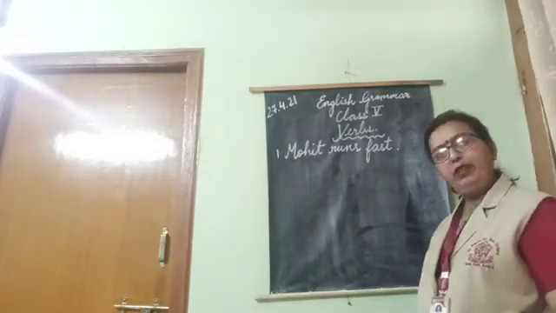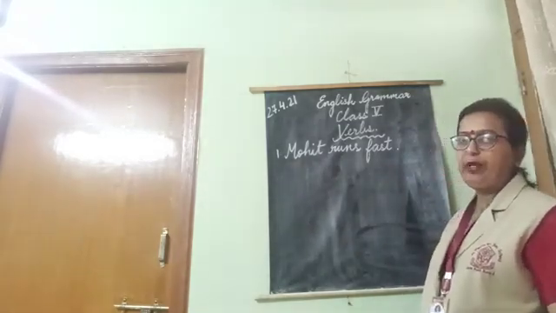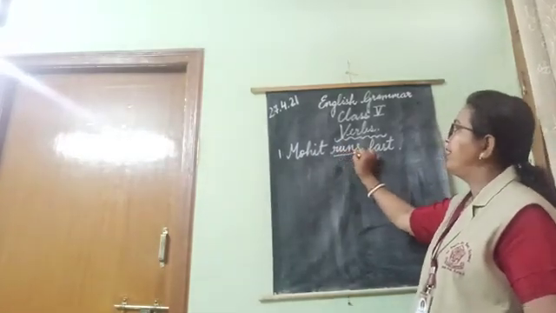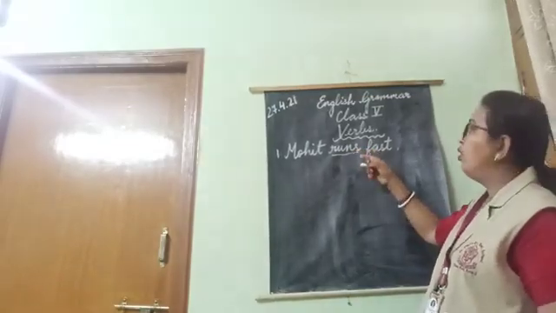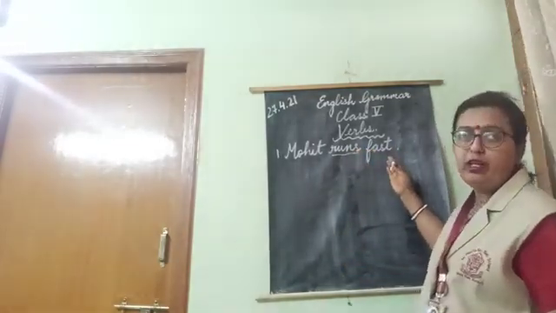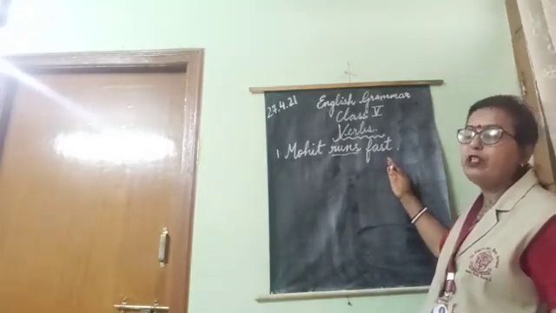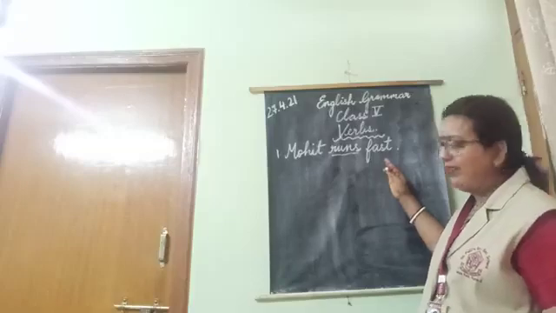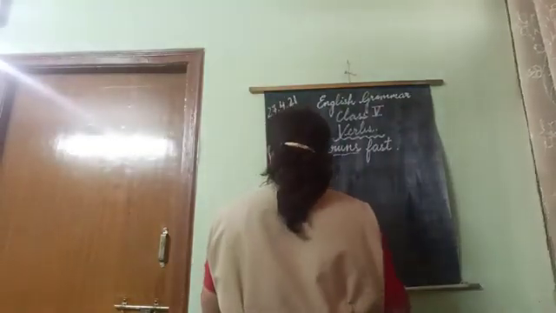Where is the verb, children? Where is the action being performed? It is runs. Your verb is runs. So, running is doing something. So, this is the doing part of the verb. What a person or a thing does. I hope this is clear now. Right? Now, let's take the second example.